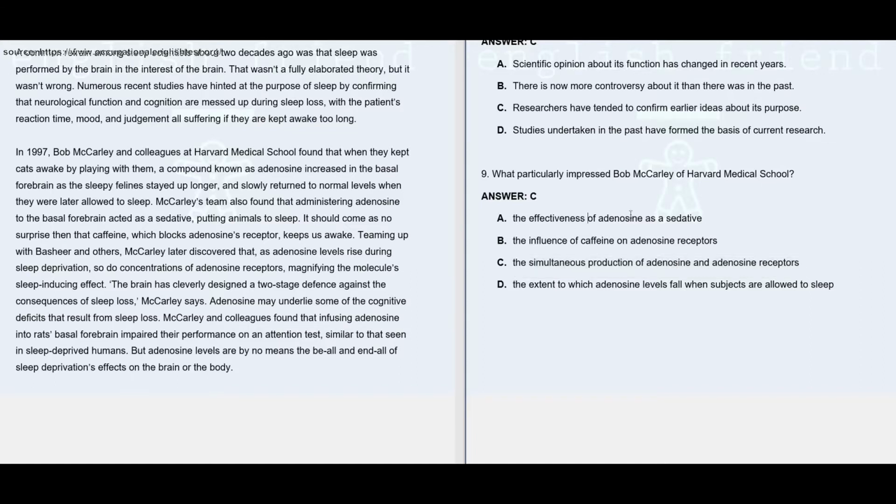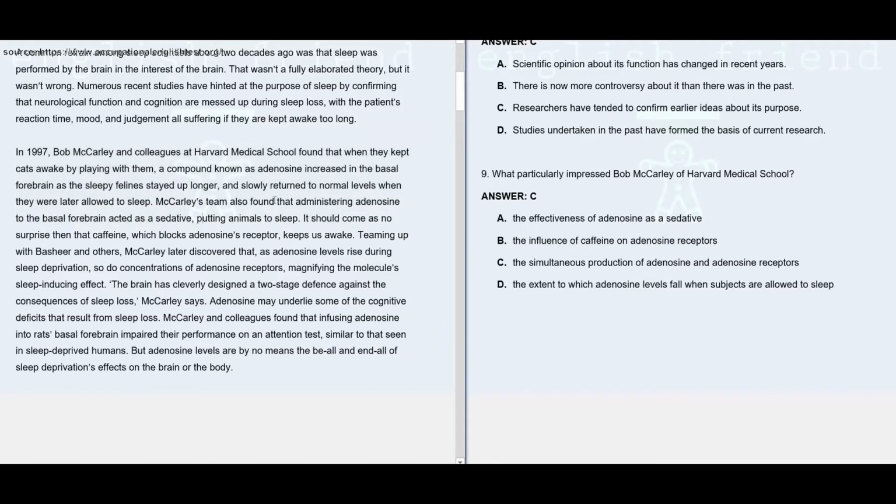Now, option A says the effectiveness of adenosine as a sedative. There is no information given anywhere in this paragraph that the effectiveness of adenosine is impressing Bo Macaulay in any manner. So that cannot be the answer. Now, option B says the influence of caffeine on adenosine receptors.